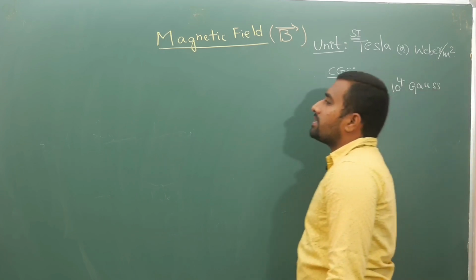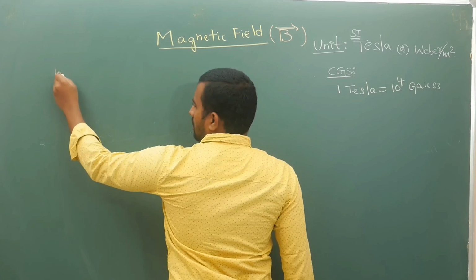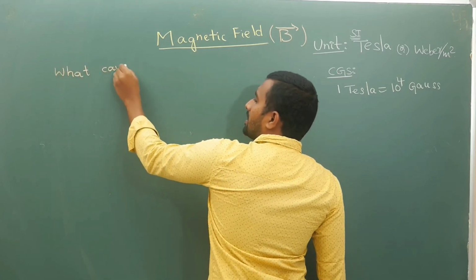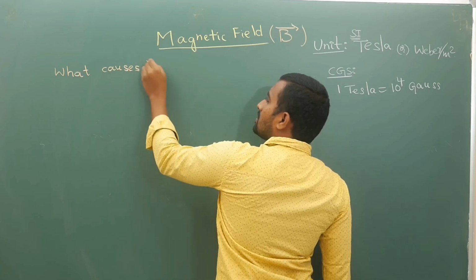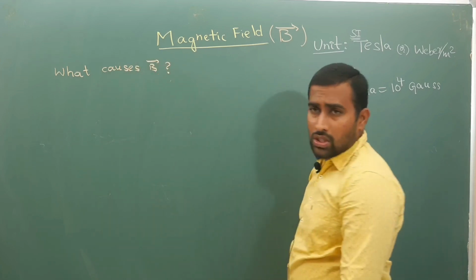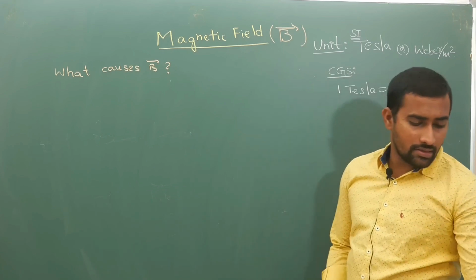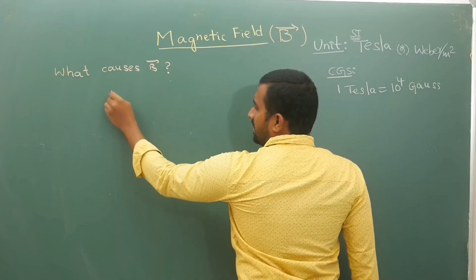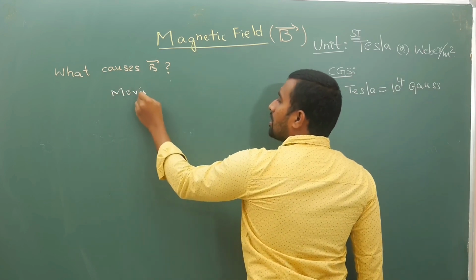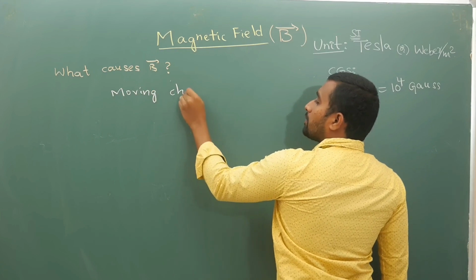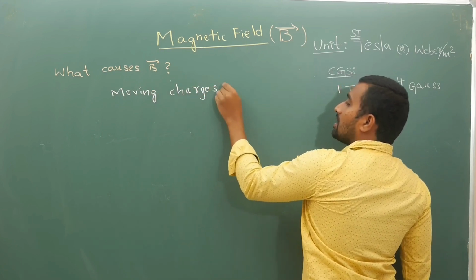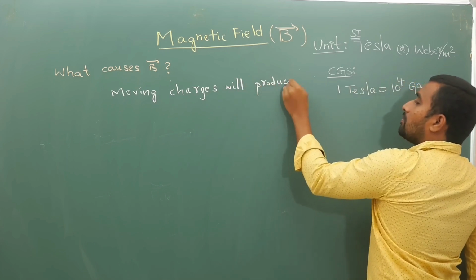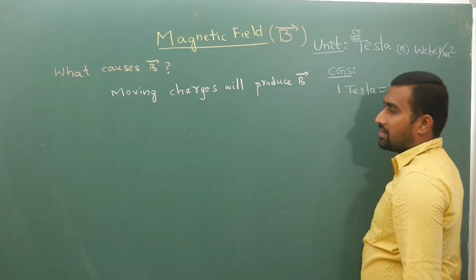Now first question that I want to explain is what causes magnetic field? So indirectly, what will cause magnetic field? I have explained very clearly. Your answer is moving charges will produce magnetic field.